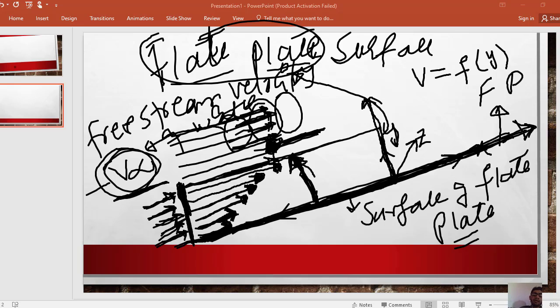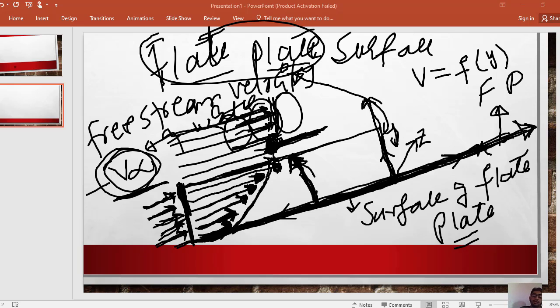So the distance up to which the effect of the boundary is felt is called the boundary layer. So up to this position the velocity changes, and above this position the velocity is not changing.